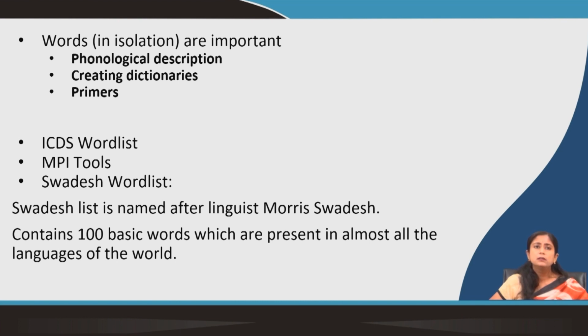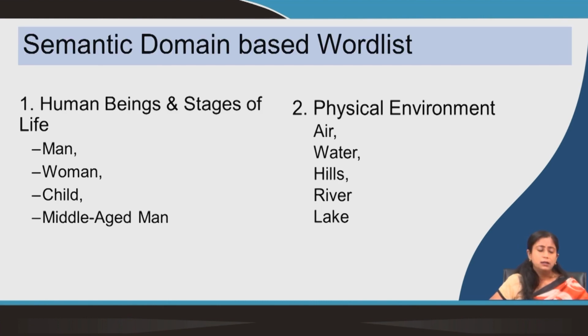One of the most famous ones is the Swadesh list, which is very commonly used, which has 100 basic words which are present in almost all the languages of the world, and generally a linguist begins with that. But there are certain problems with the list, I will talk about that.